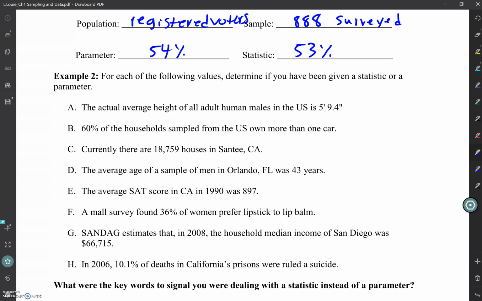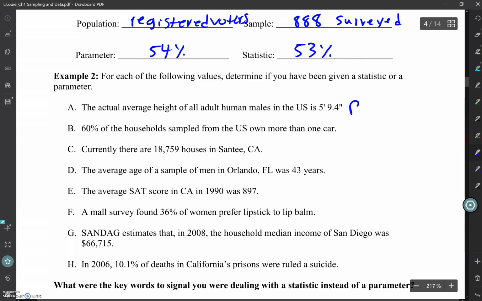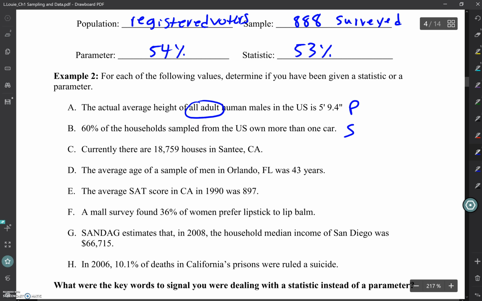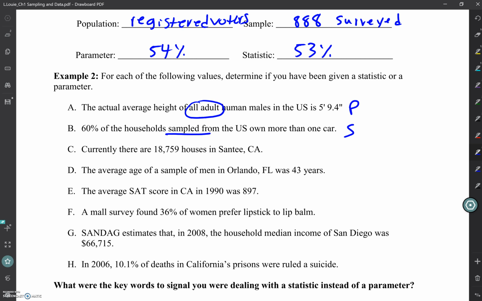The actual average height of all adult human males in the U.S. is 5 feet 9.4 inches. Statistic or parameter? Parameter. Why? Because it says the word all adults, or all adult males. So we're looking at that keyword all. Next: 60% of households sampled from the U.S. own more than one car. Statistic. Why? Because the word sample is in there. So as soon as I see the word sample, I'm going to start going to statistic.